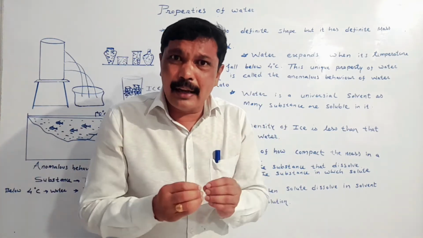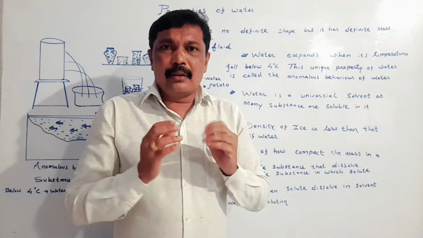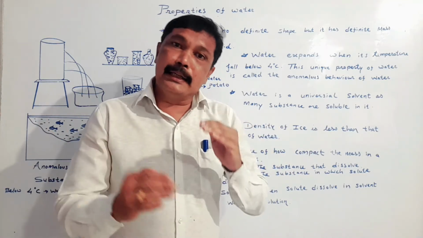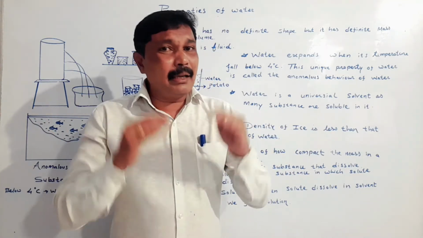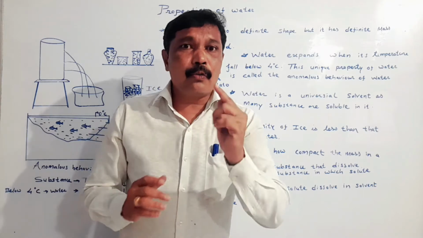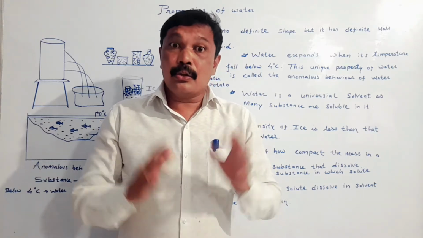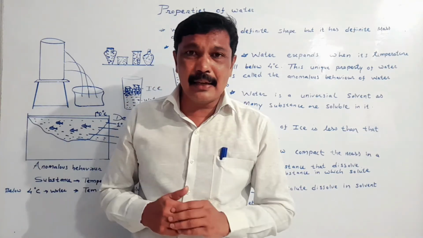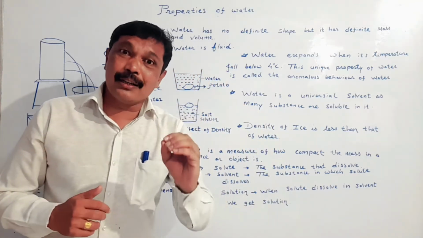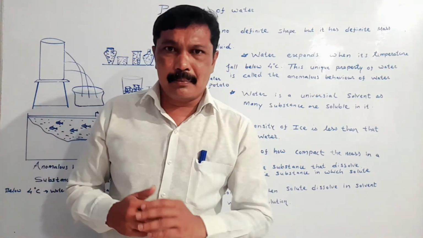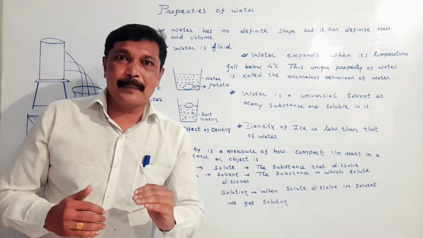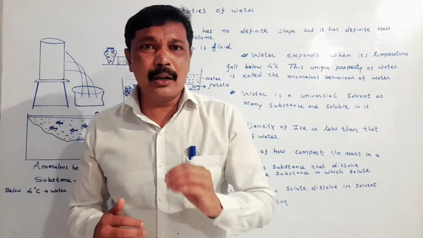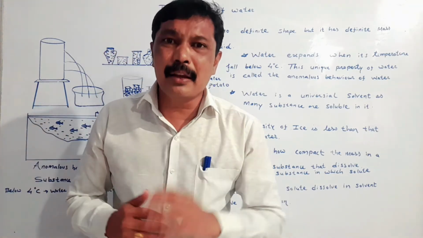As the water contracts, its volume reduces, but its density increases. But this takes place only up to 4 degrees Celsius. So at 4 degrees Celsius, we can say that the density of water is maximum. Below 4 degrees, the water shows abnormal behavior.